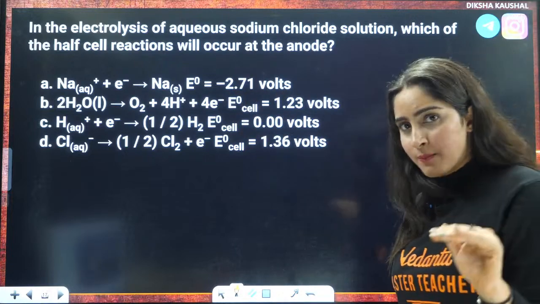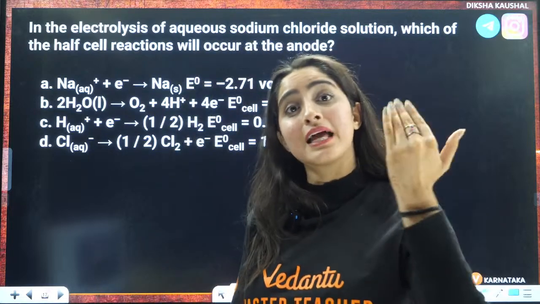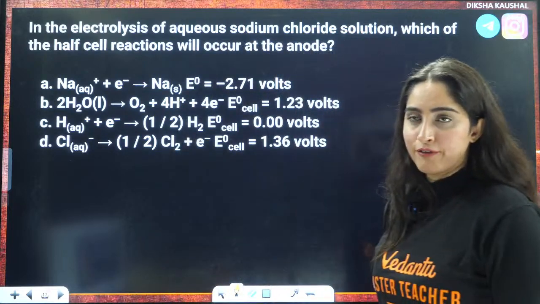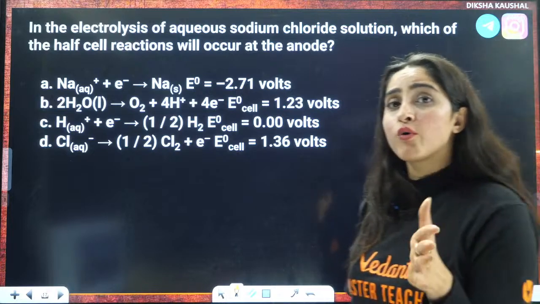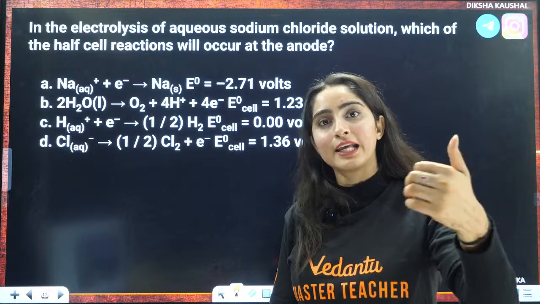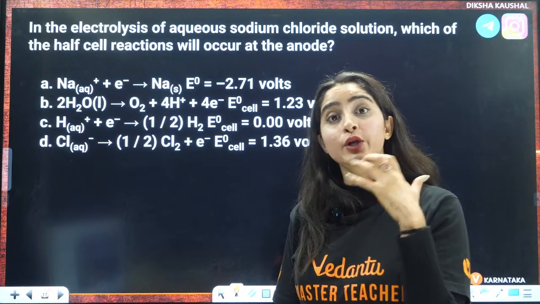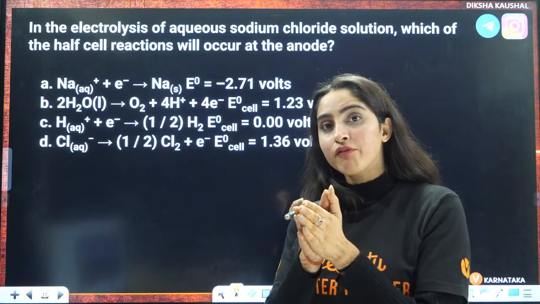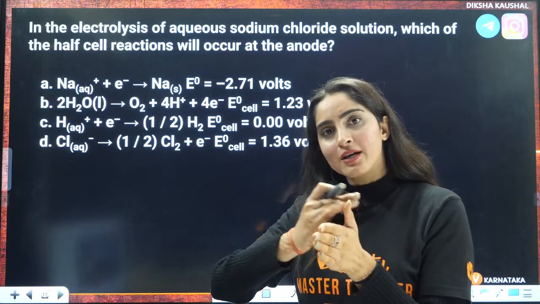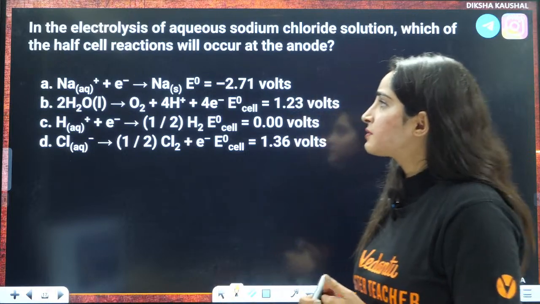Don't worry, I will complete this, right? After completing the full syllabus, we'll go through the marathon, then I will complete the little topics that are left. But right now my focus is on the maximum portion that you are not able to understand yourself. I'll teach you that. After that, I'll guide you on what things you need to understand yourself. Then once you have completed everything, we will again do the revision, right?